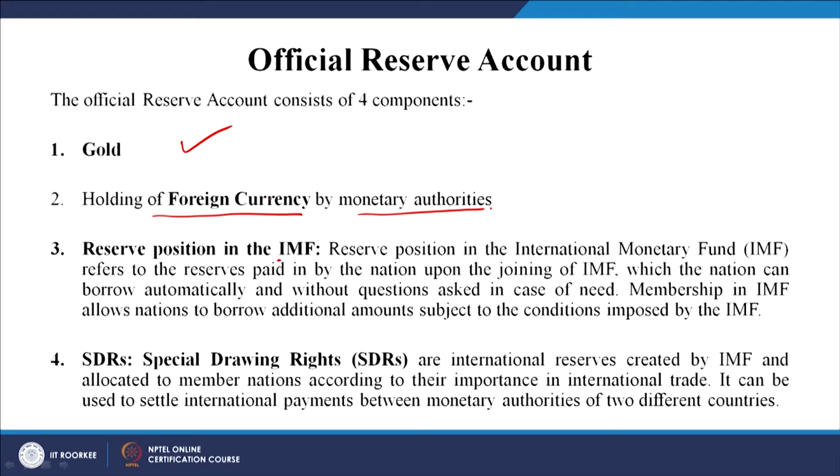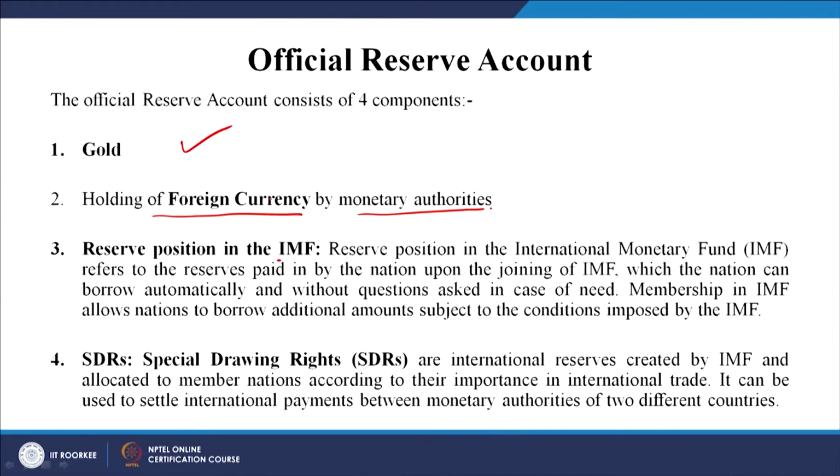For example, India today has a foreign reserve that, to my latest knowledge, is close to 500 billion, right, 400-500 billion. So, how much foreign currency are you holding? That affects your trade, because in case of emergency, you can use that money to buy something, import something, or do something, right. Next, reserve position in the IMF.